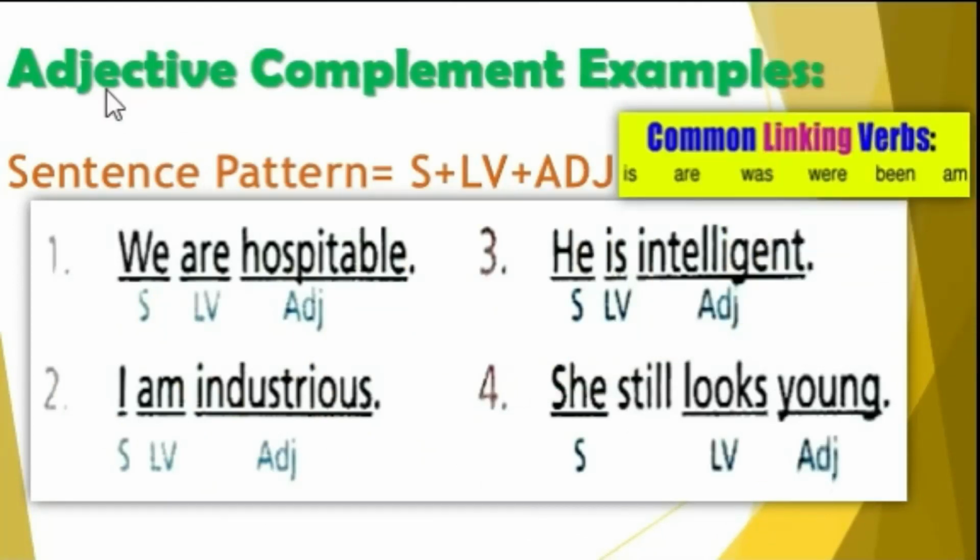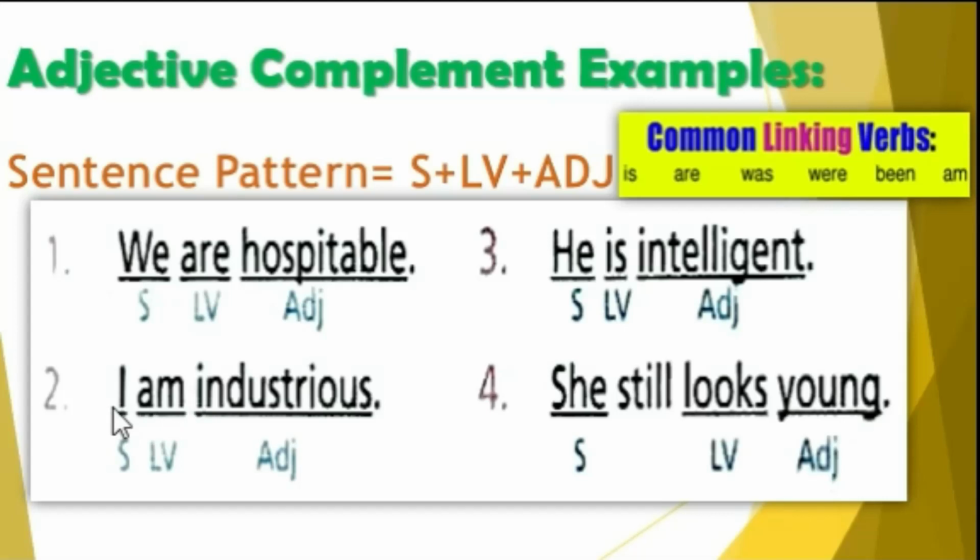Now, let's proceed to adjective complement with its sentence pattern. S stands for subject, LV stands for linking verb, AJ stands for adjective. Our common linking verbs are is, are, was, were, been, am. For example, number 1, we are hospitable. The word we is your subject, the word are is the linking verb, and the word hospitable is your adjective. That is why we consider this sentence as adjective complement.